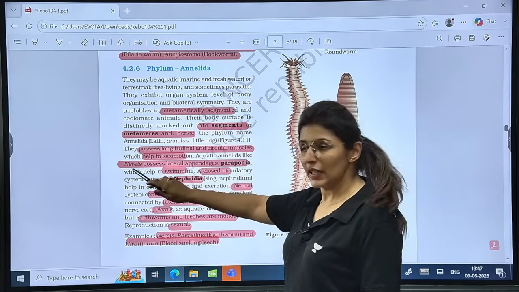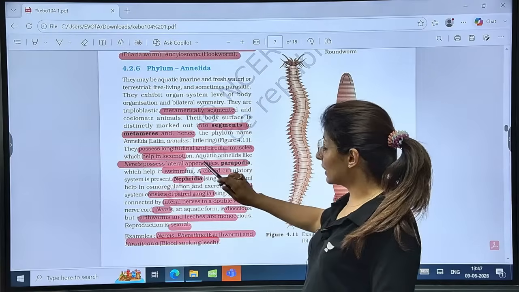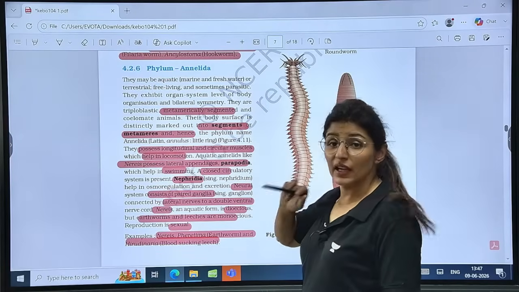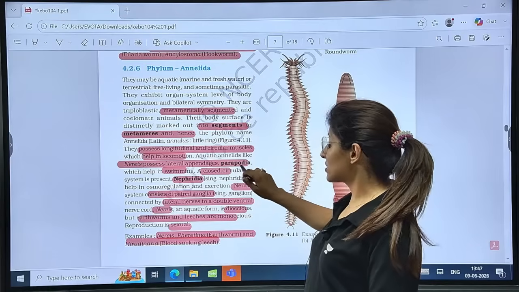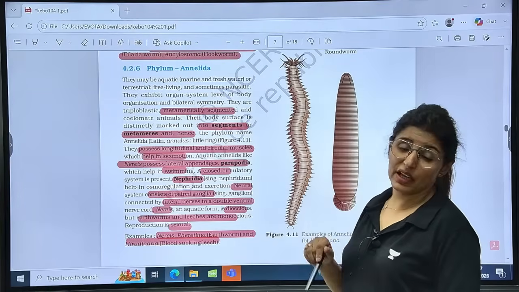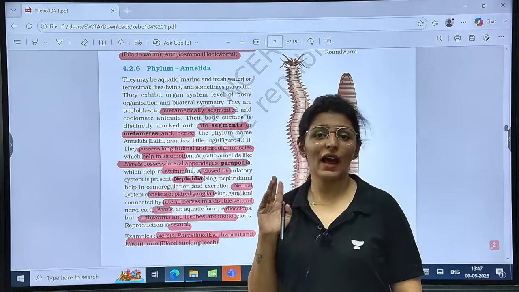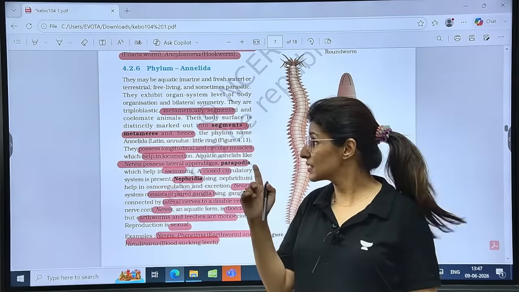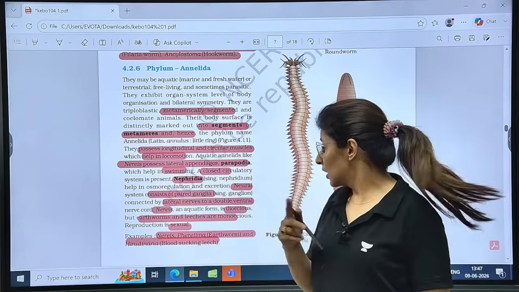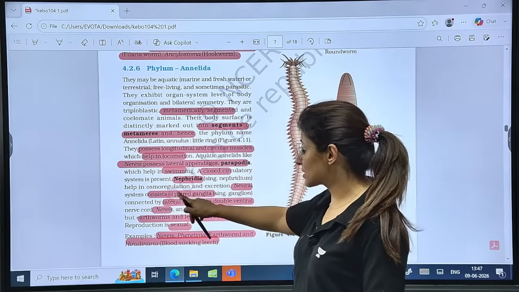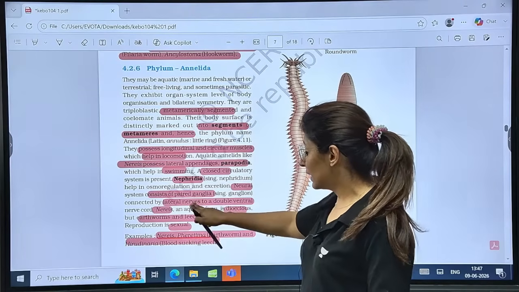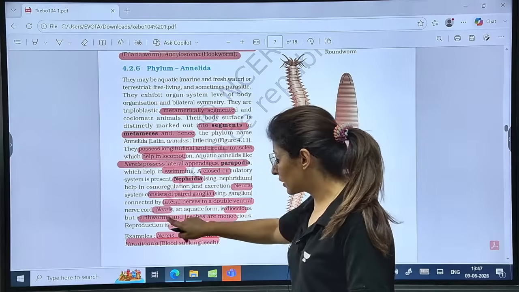Aquatic Annelida, Nereis, has lateral appendages called parapodia, and because it is aquatic, the parapodia will help in swimming. Closed circulatory system for the first time. Only two phyla will have a closed circulatory system. One is Annelida, second will be Chordata. Right? Nephridia for osmoregulation and excretion. Neural system consists of paired ganglia, lateral nerves, and a double ventral nerve cord.